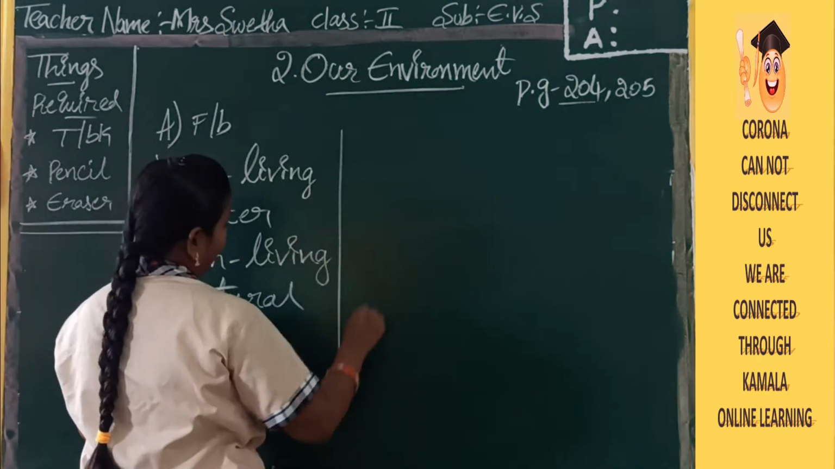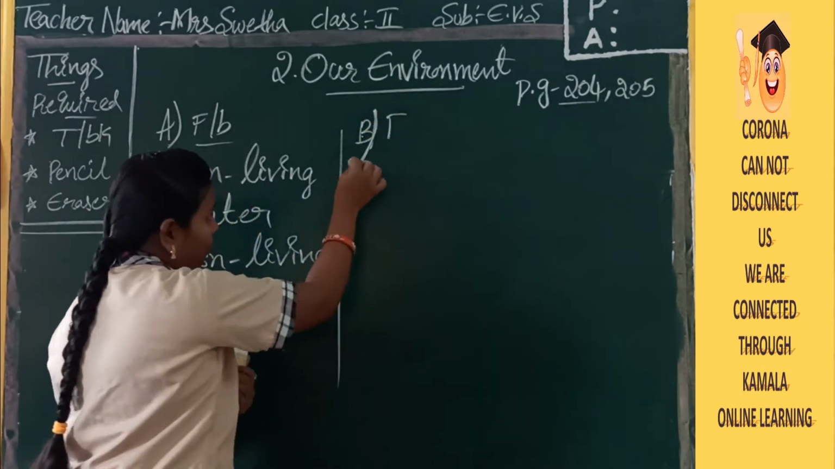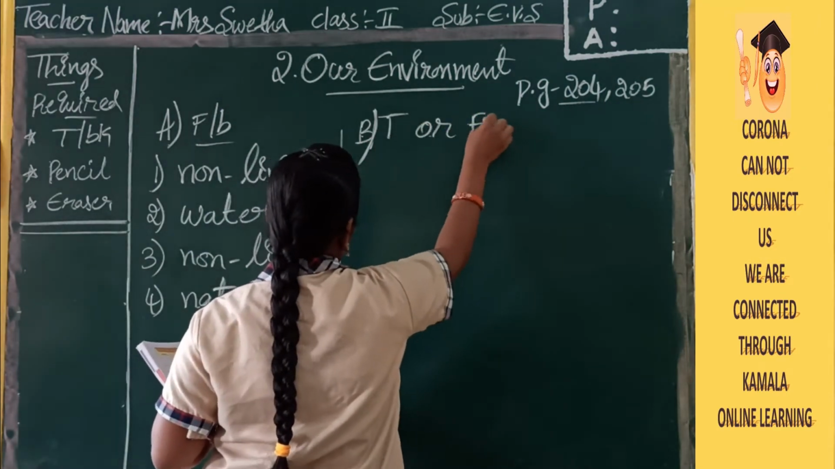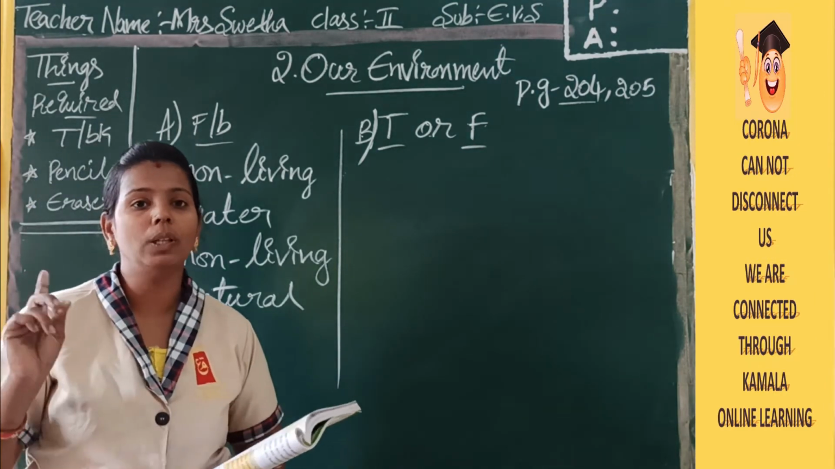Now we will move on to the next bit, the B bit. What is your B bit? Your B bit is related to true or false. In true or false, you have to use two letters: T for true, F for false.